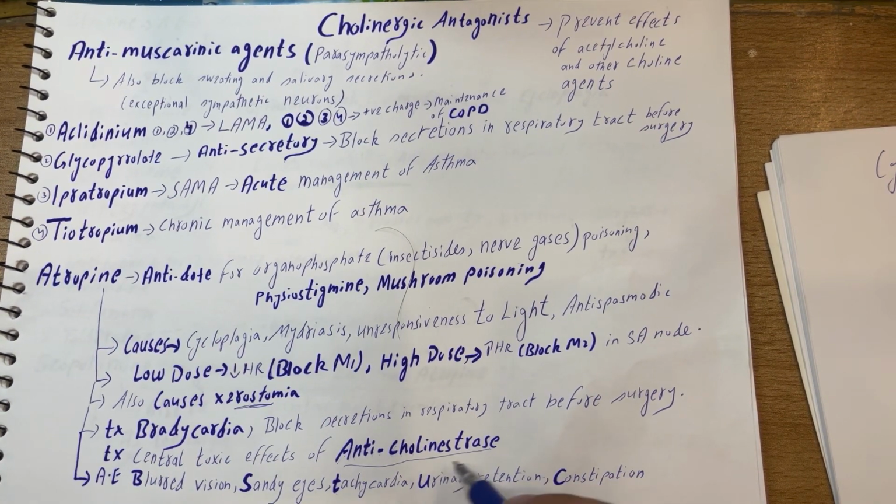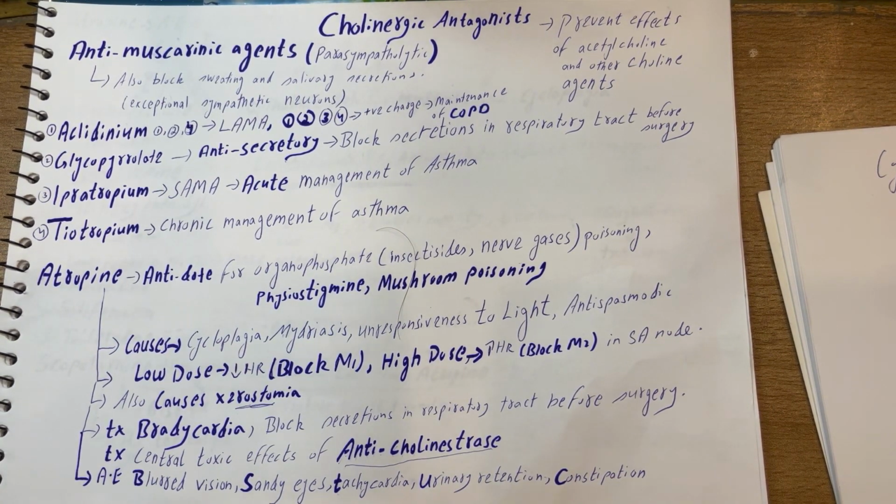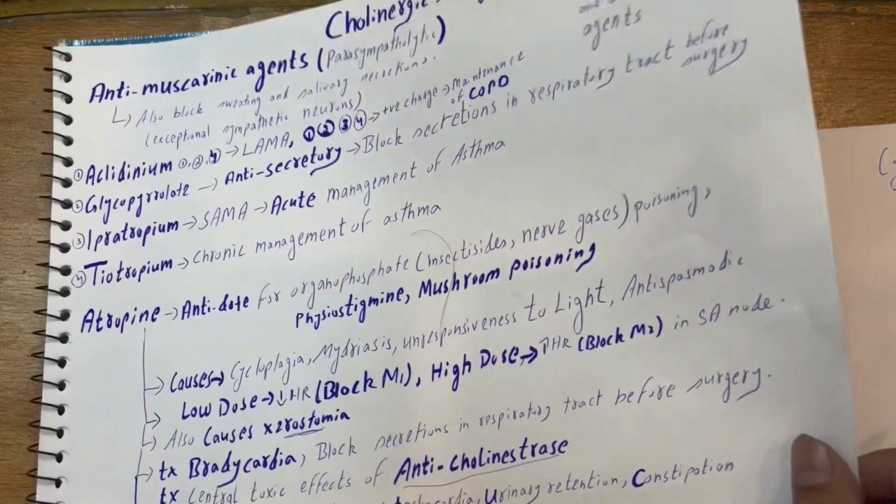You should know about this classification. Guys, the classification should be on your fingertips. I know this is a bit difficult, but it is very, very important. So the adverse effects of atropine are blurred vision, sandy eyes, tachycardia, urinary retention and constipation.